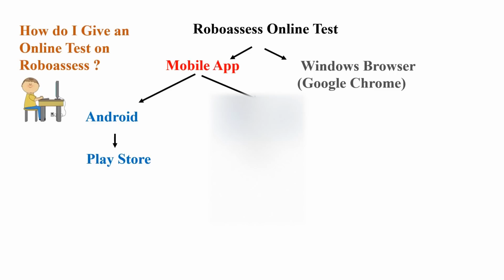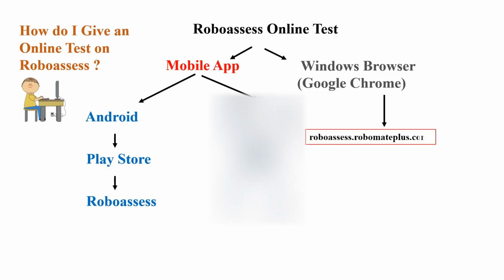In Android you can go to Play Store, or in iOS you can go to App Store and download one app called as RoboAssess. Or if you want to give it on a laptop or a computer in Windows, then in Google Chrome you have to type this link roboassess.robomateplus.com. Okay, that's for if you are going through the computer or laptop.